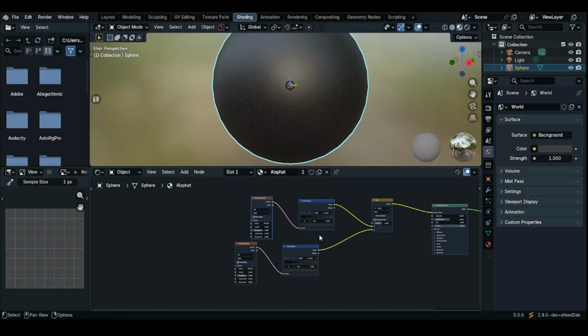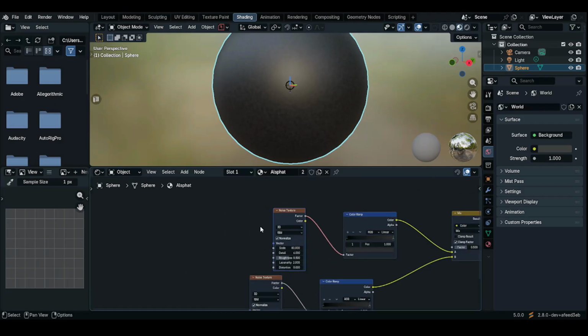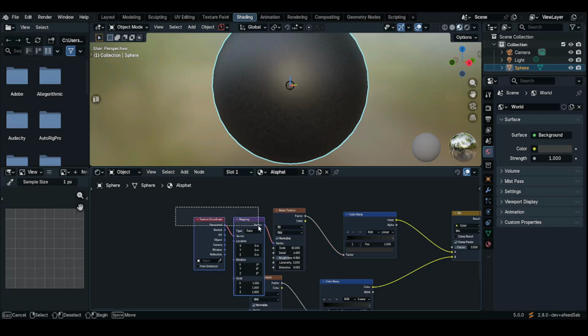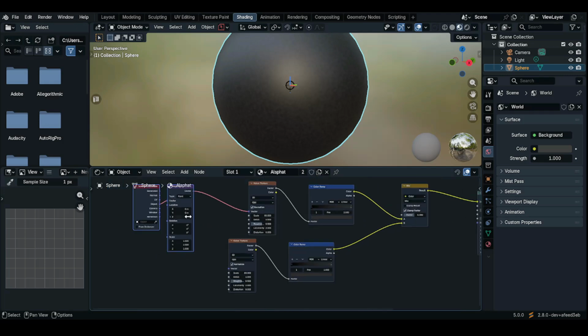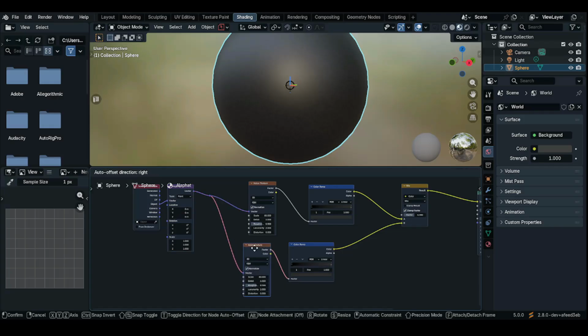Okay. Select this noise texture. Press Ctrl T to add a texture coordinate, and then change it from generated to object. So connect the object to the vector instead. And then hold Shift, right click and drag to create a layout. Connect it to the vector of this noise texture too.